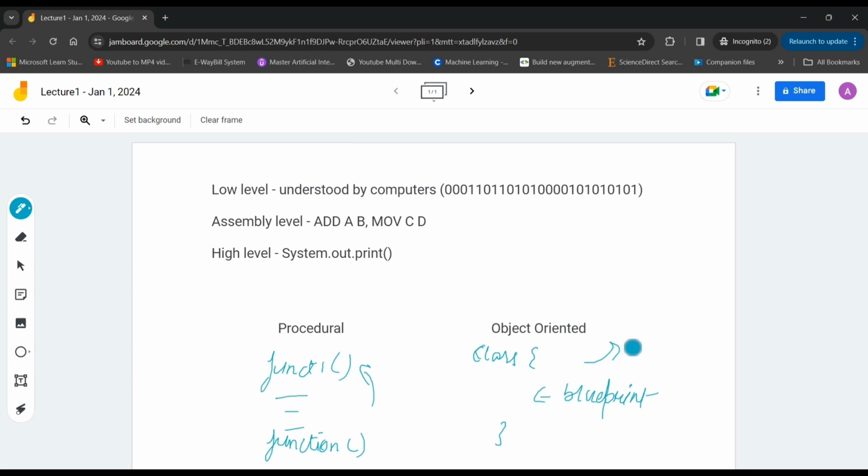Those are real world entities, and we can pass different values to different objects. We can create customized objects for the same class.